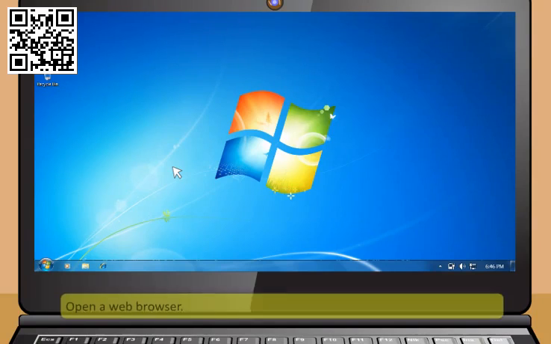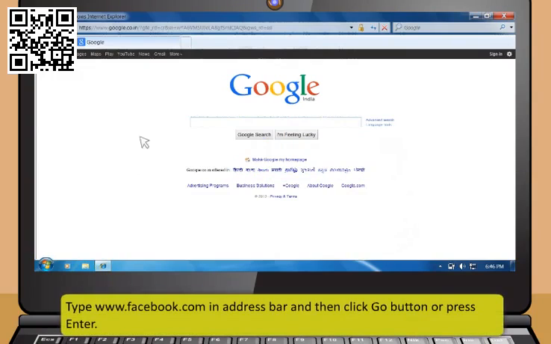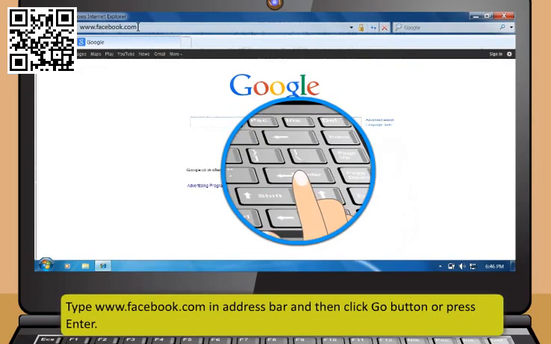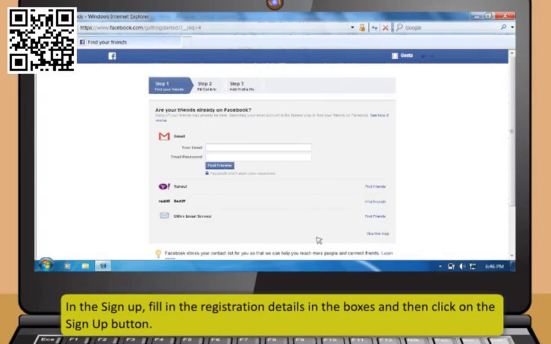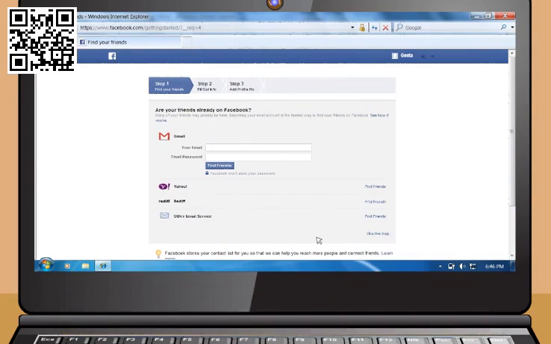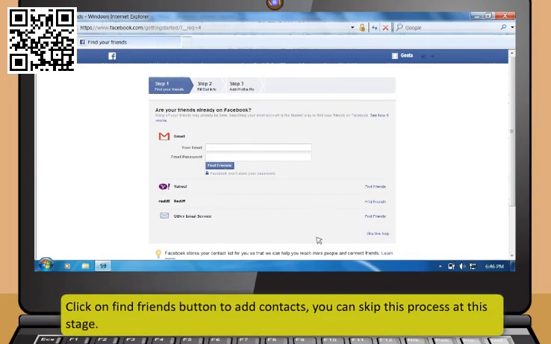First, open a web browser. Then, type www.facebook.com in address bar and then click Go button or press Enter. In the sign up, fill in the registration details in the boxes and then click on the Sign Up button. It will take you to 3 steps process to complete the registration. Now, click on Find Friends button to add contacts. You can skip this process at this stage.